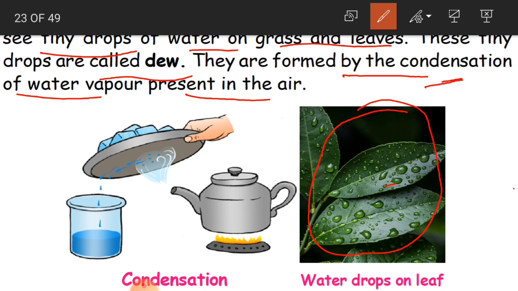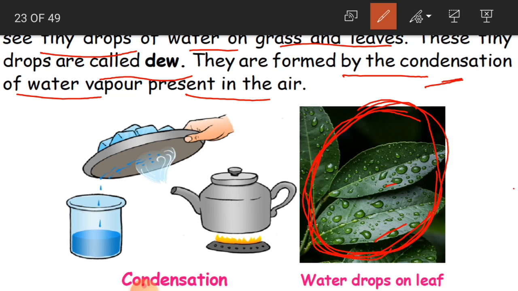Nights are much colder. So because of that coldness, this water vapor gets cooled and is seen on the plants and the grass in the form of dew.